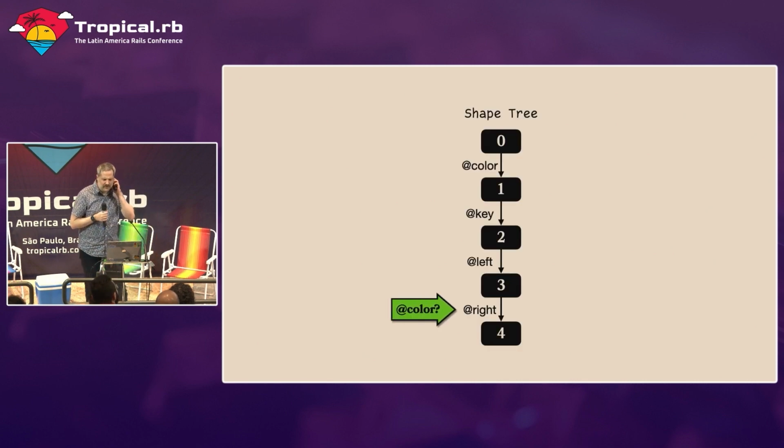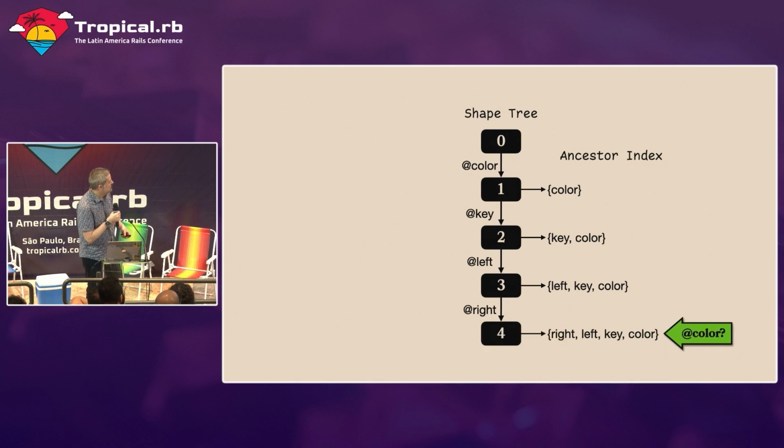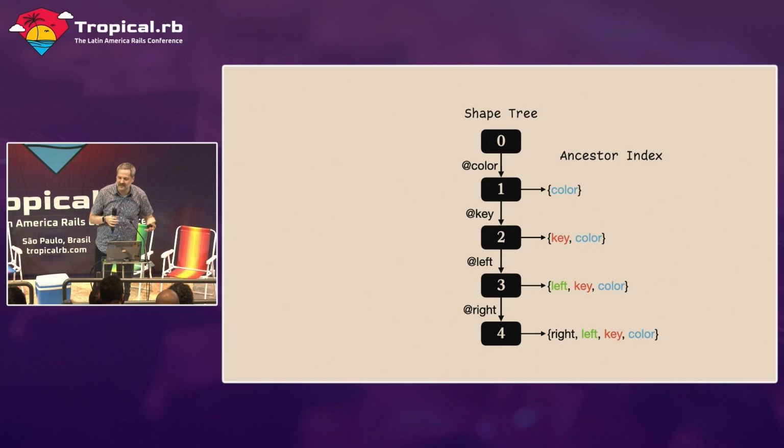So all these cases involve doing a linear search of our shape tree. We have to check, hey, which one of these is color? Is color in this list? How do we find it? Wouldn't it be nice if we had a hash table at each of these nodes where we could say, hey, is color in this hash table? Then we don't have to check all the way up to the top. We can just check that hash table. But there's kind of a problem with this hash table. We're repeating data all the way up the tree. So we have color inserted many times, we have key inserted many times, and left inserted many times. And you can see how we might be repeating information here a lot.